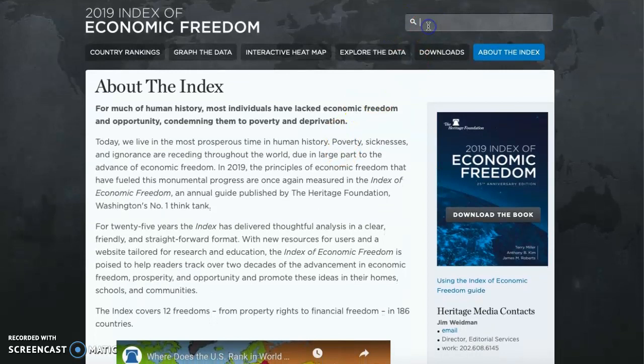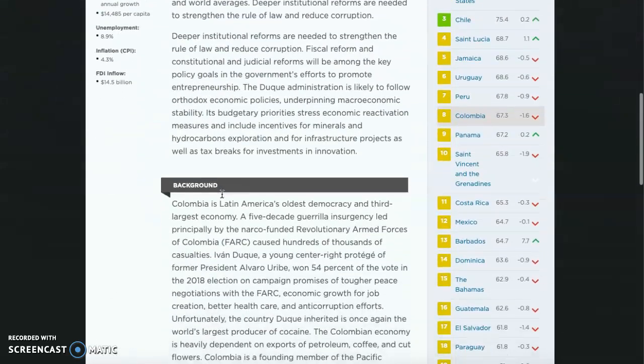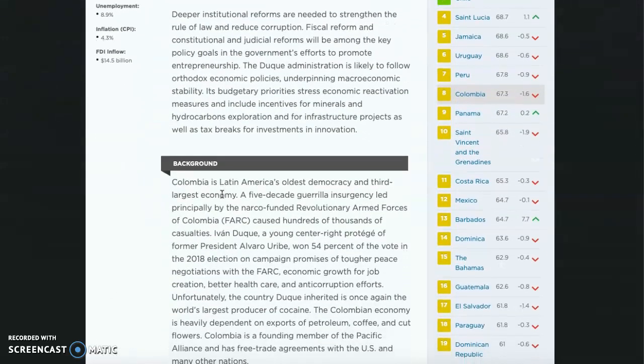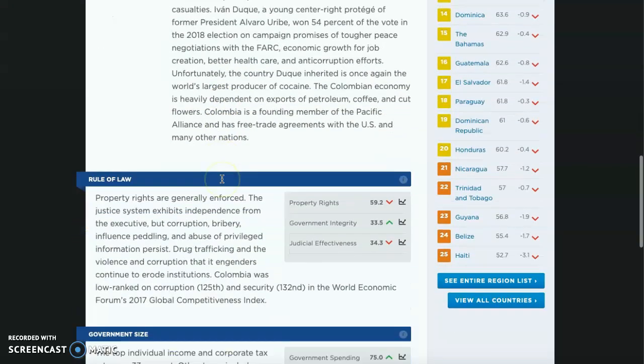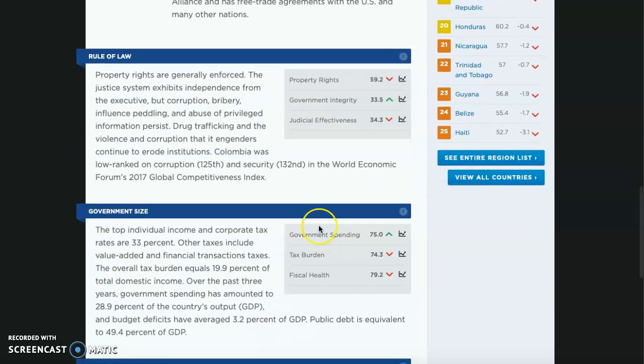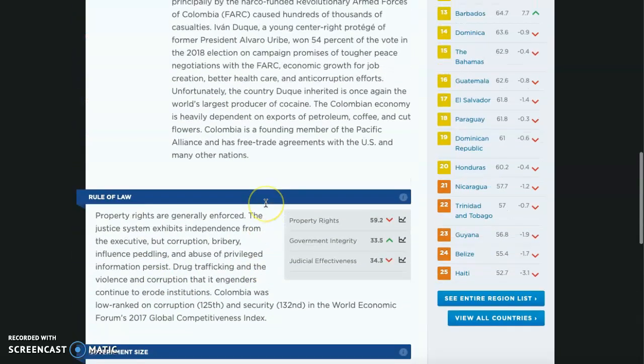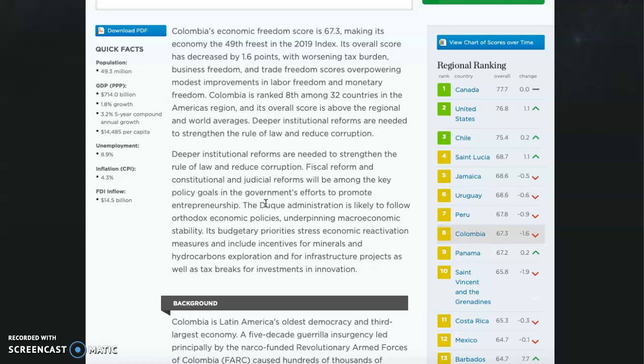And last but not least, we could go and find a specific country. For example, Colombia. We could find every element that would involve Colombia in this index. We could find a historical background of Colombia. We could see graphs. We could see the average of how it's going in the different elements. But also if we want a specific PDF, we could find it here.